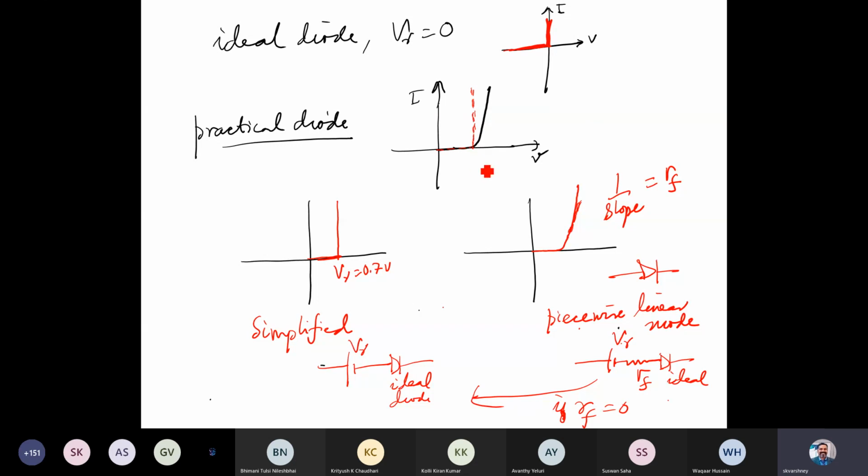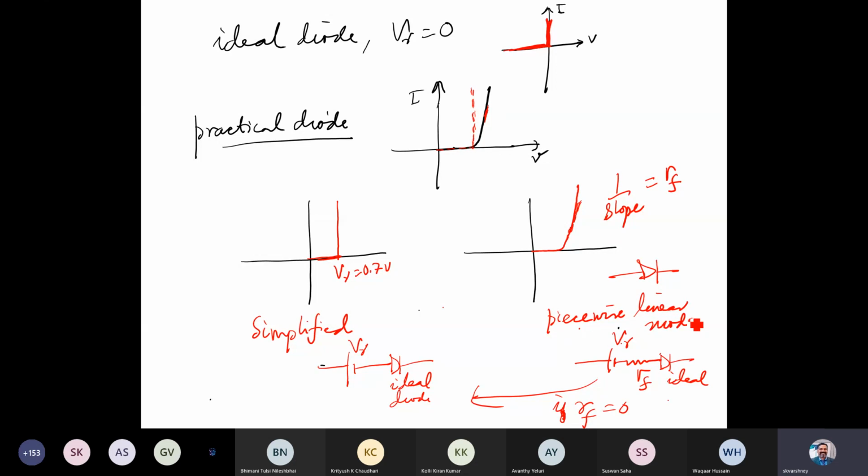So how to solve this problem? We can consider the slope. A slope means we can find the resistance seen by the current flowing through the device. There will be a resistance because there is a slope on the curve. So 1 over slope would give you the value of the resistance here. So we can simplify that.